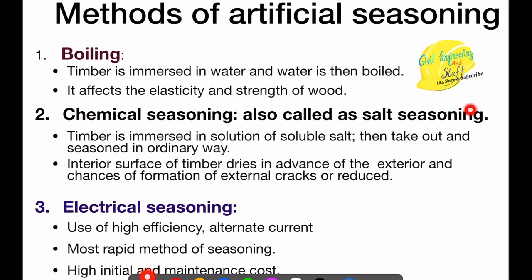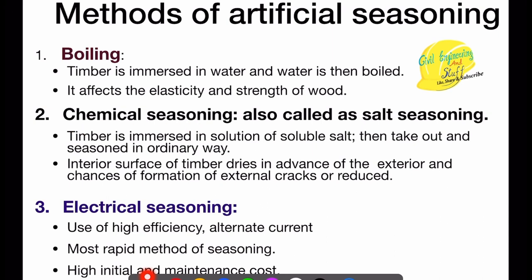Chemical seasoning, which is also called salt seasoning. Basically, in this, the timber is immersed in soluble salts and then taken out and seasoned in the ordinary way. Seasoned in the ordinary way means once soaked in the chemicals, the logs of wood are kept in the atmosphere for drying, just like the natural process. Here also, the same thing is done, again the same as in boiling.